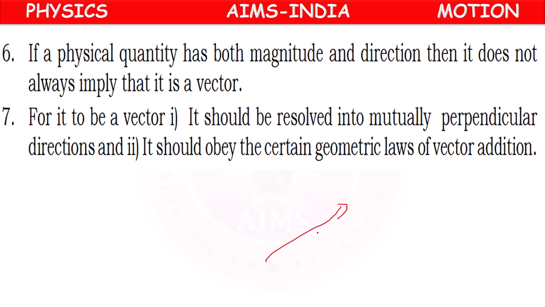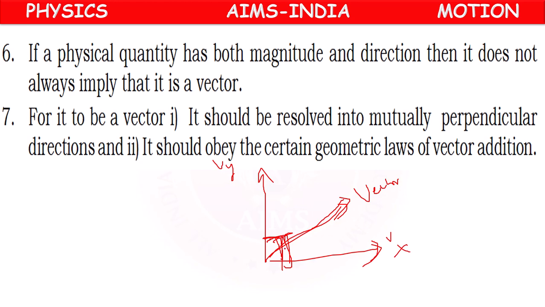If this is a vector, this is one component, sorry children, don't consider the previous example, consider this example. If this is a vector, then in the x direction Vx, in the y direction Vy, such that Vx and Vy are perpendicular to each other.